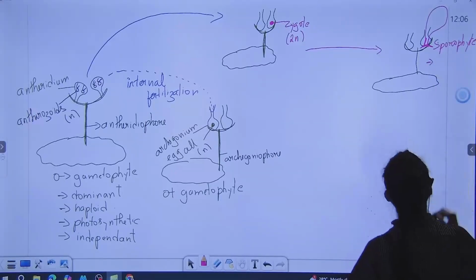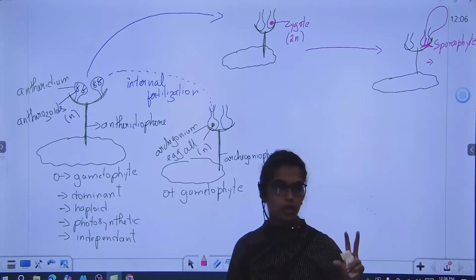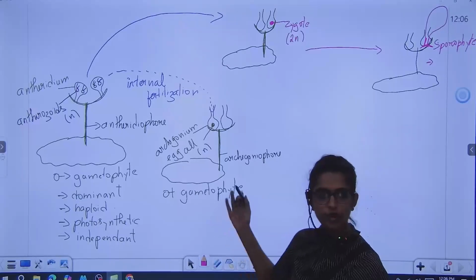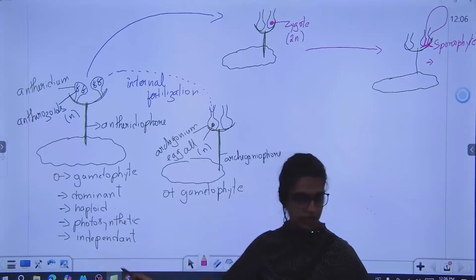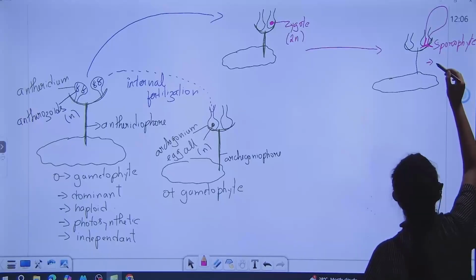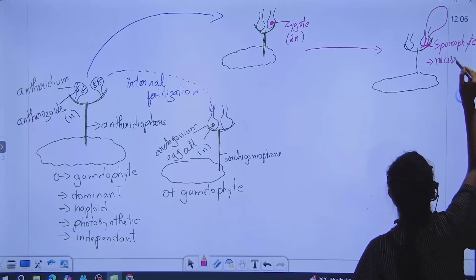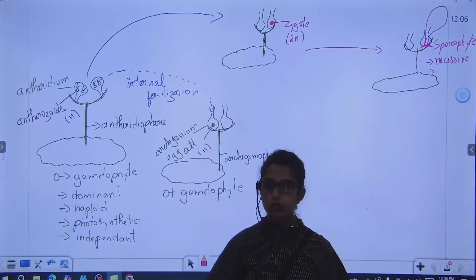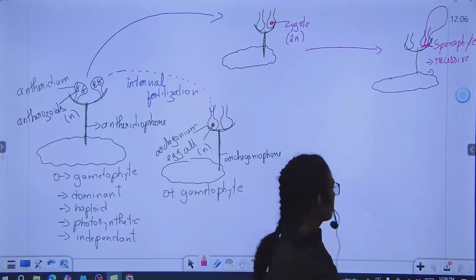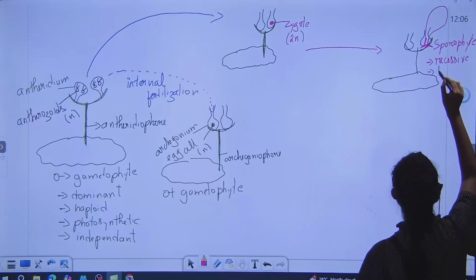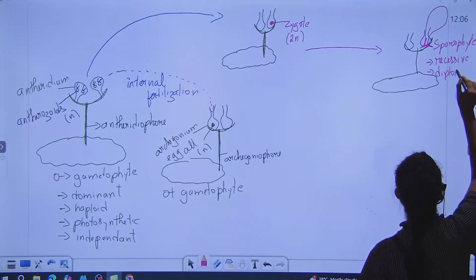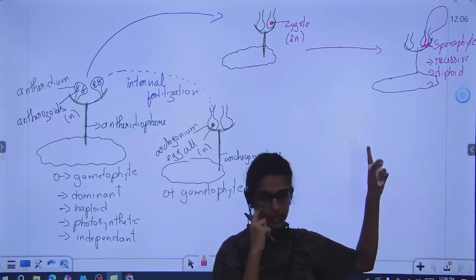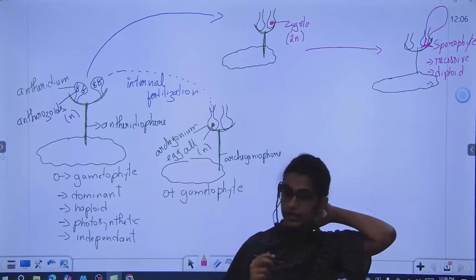Now you see, the sporophyte lives for a short period of time. So can I call it recessive? Because the one who lives long is known as dominant. So this is recessive. It was formed from the zygote, so its ploidy will be diploid. Next, it's not green in color, and it is dependent on whom?